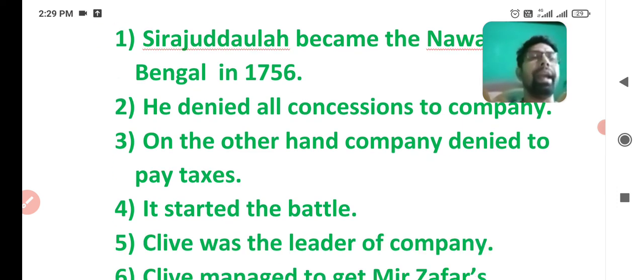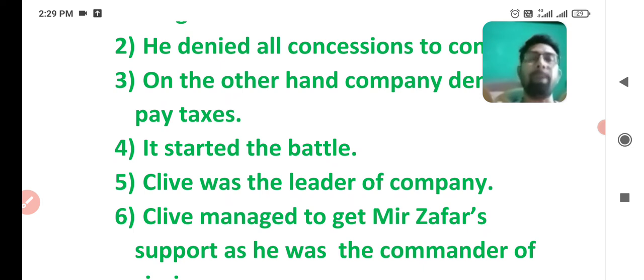On the other hand, the company denied paying taxes. It started the battle. The company said that we will not pay tax. On the other hand, the Nawab was demanding taxes. Now Clive was the leader of the company. You learned that Sirajuddaula was the Nawab of Bengal. On the other hand, Robert Clive was the leader of the company.